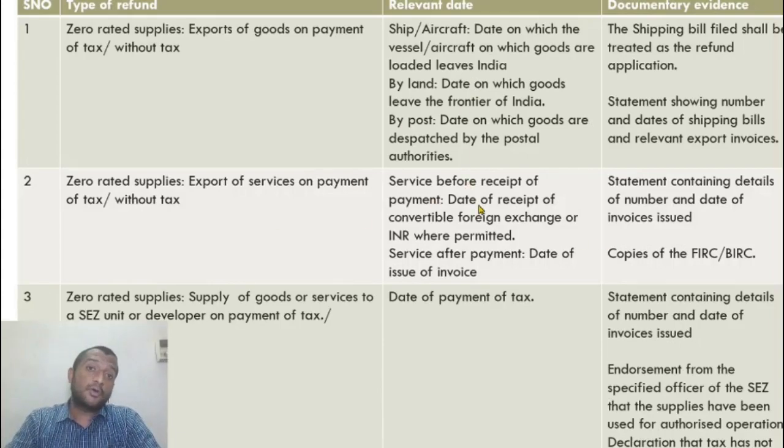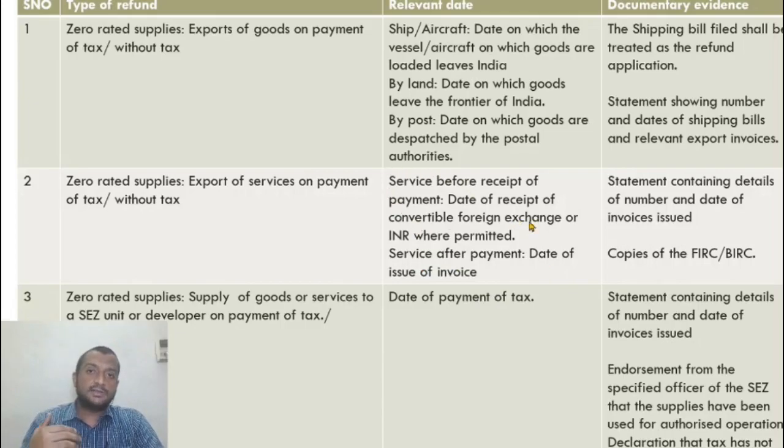So if the service is provided before receipt of payment, then what is the date of receipt of payment? From that date, 2 years you count. So that is the due date for filing the refund application. Date of receipt of convertible foreign exchange where permitted. Now what if the payment is received before and the service is provided later? Then I take the due date of issue of invoice as the relevant date. So due date of issue of invoice or date of issue of invoice.